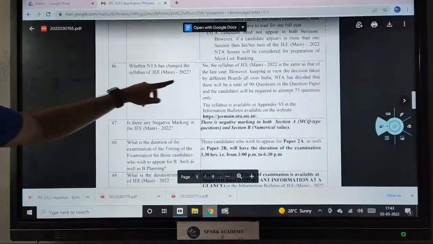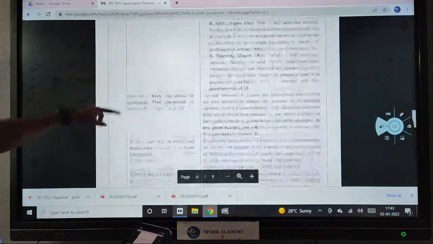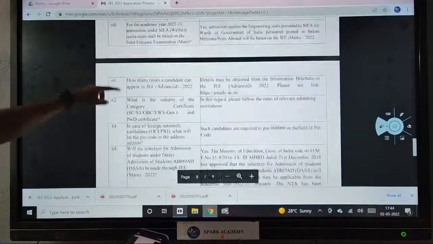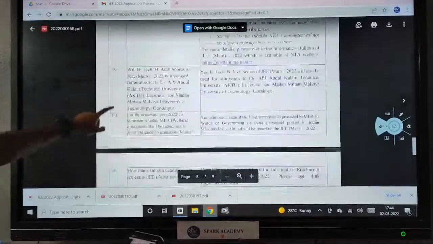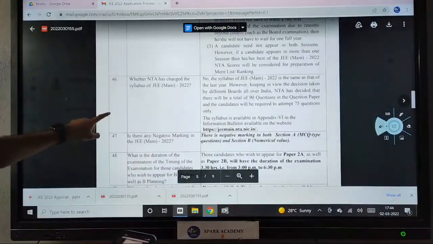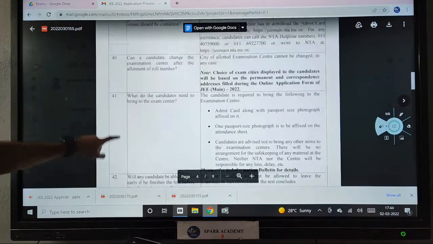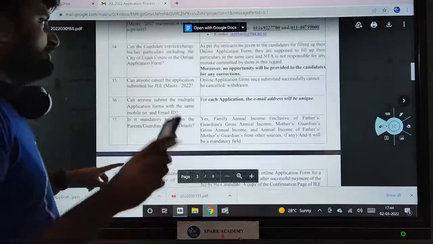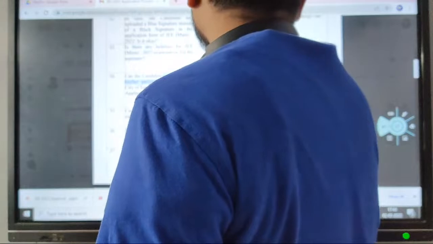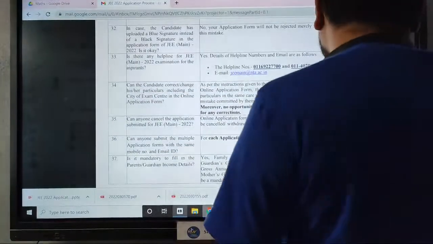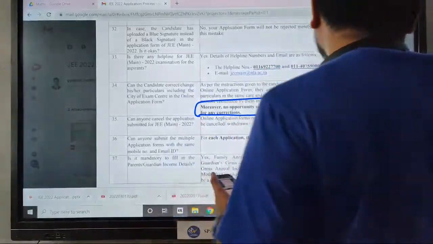There has been no change in the syllabus. It's the same as last year. And the eligibility criteria is also given in detail. It's best of 2, that is also mentioned. And as I told you, no correction. They haven't given any correction. This point, the 34th point, is very important: no opportunity will be given for any corrections whatsoever.